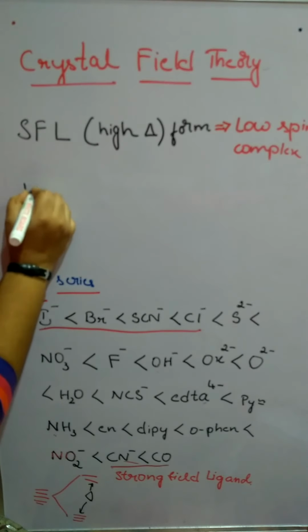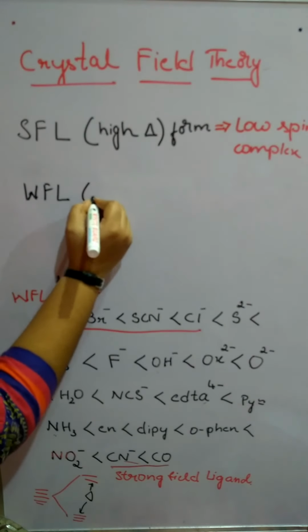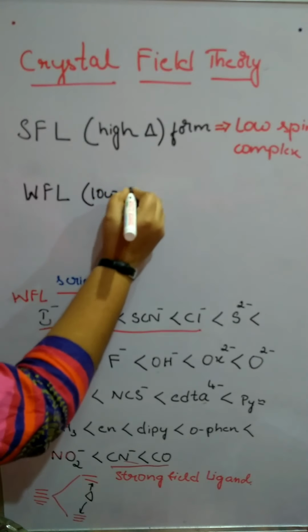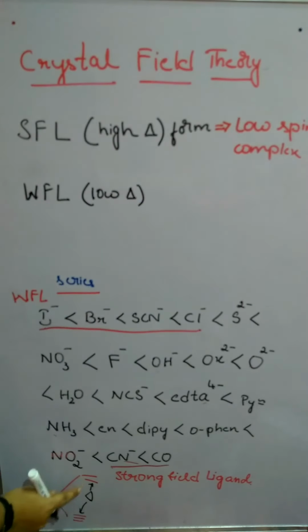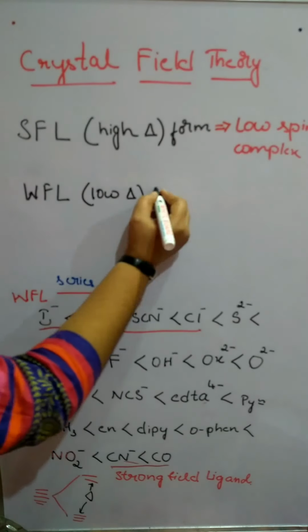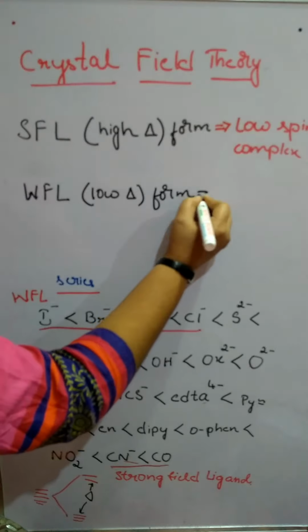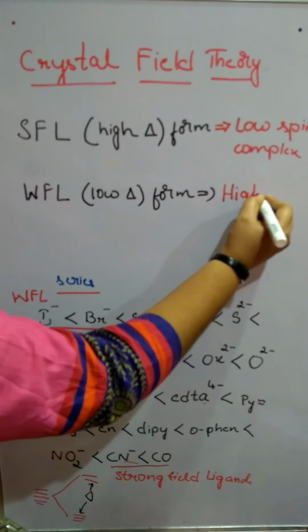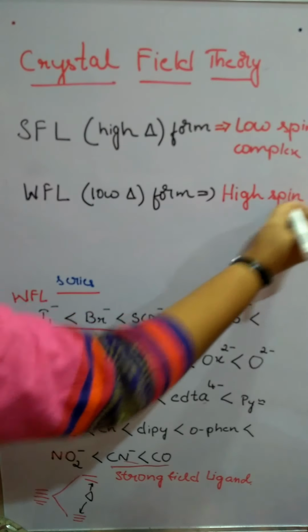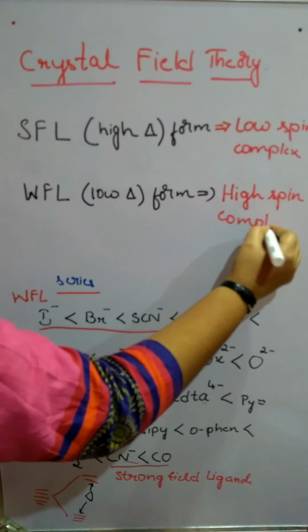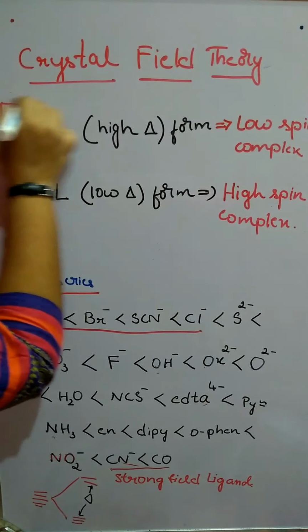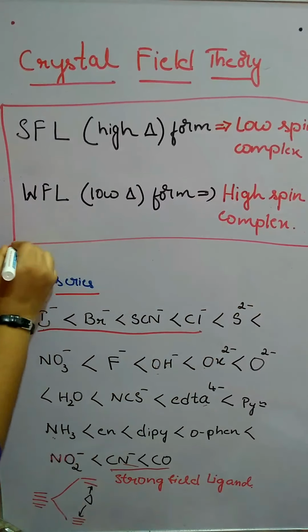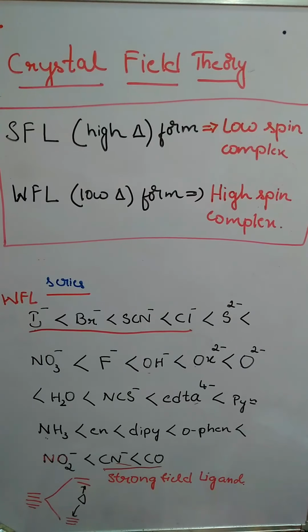If it is a weak field ligand, then it has a lower delta value. That is nothing but the extent of energy separation will be less, and it forms high spin complexes.